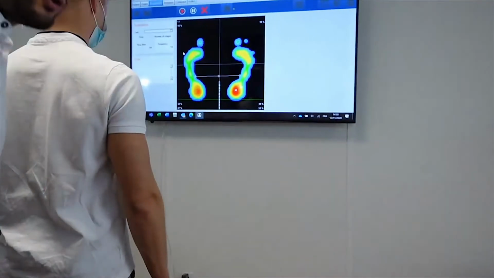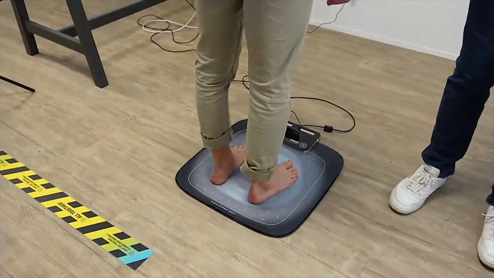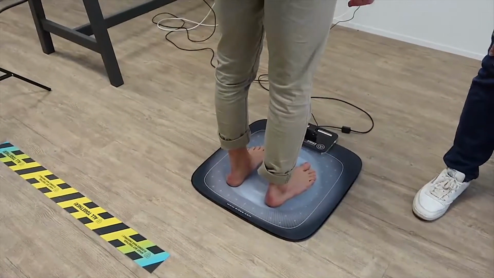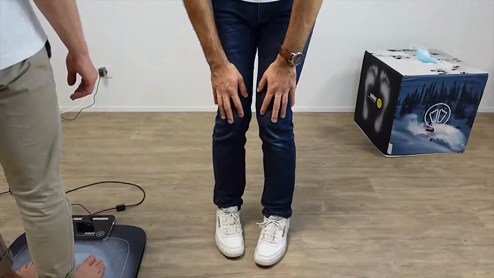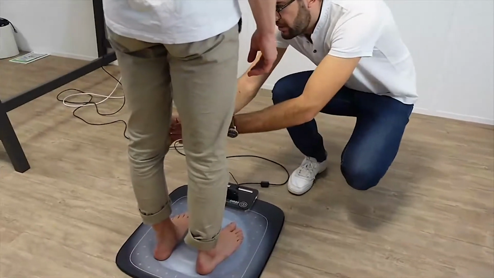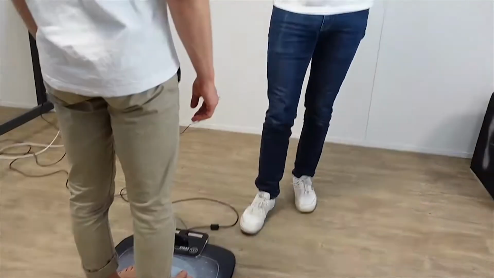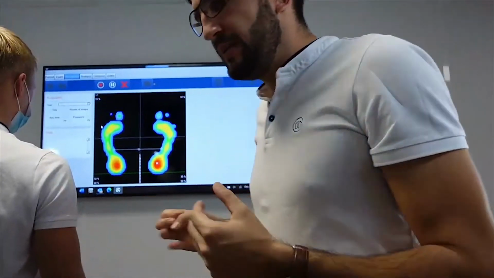I advise you also to put, like in ski boots, if you know this technique, the patellas in front of you, okay? Never like this or like this, okay? So I just check if I have the patellas in front of me, straight, okay? And here it's okay.